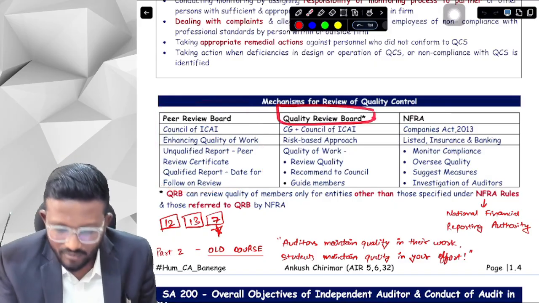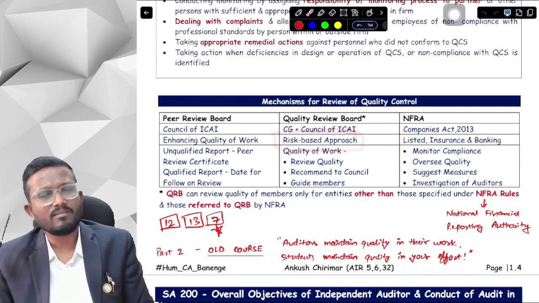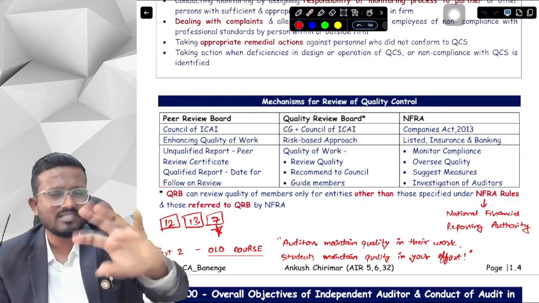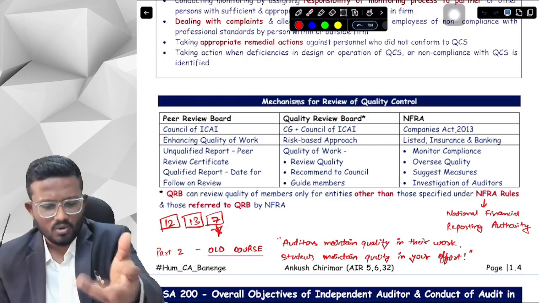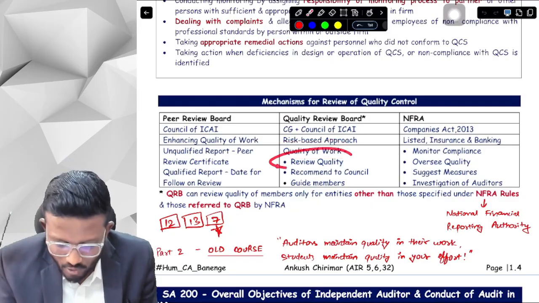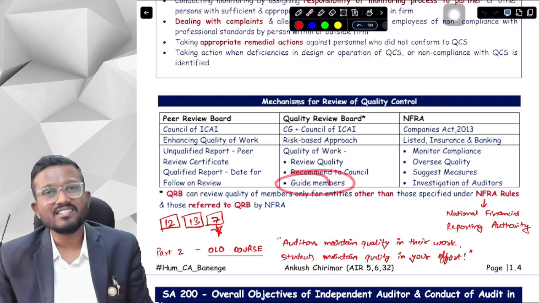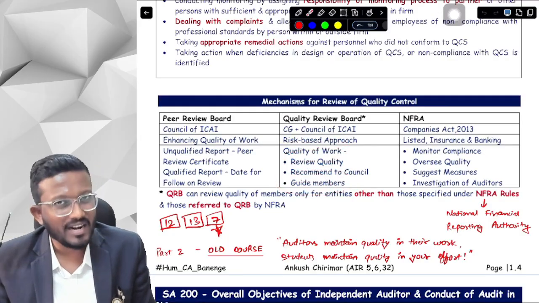Second is quality review board. Quality review board is a mix of central government officers and council of ICAI, and they are working on a risk based approach, like in an industry where there is more risk, they check more. Basically this is the game. What they do is they check your quality of work, they review the quality, they recommend to the council of ICAI, and they guide members of the ICAI for maintaining quality, for enhancing quality.